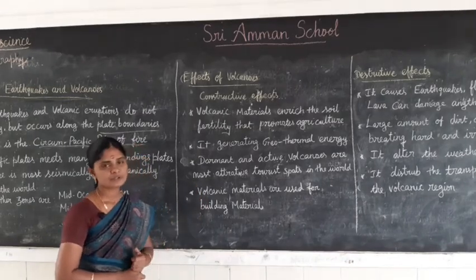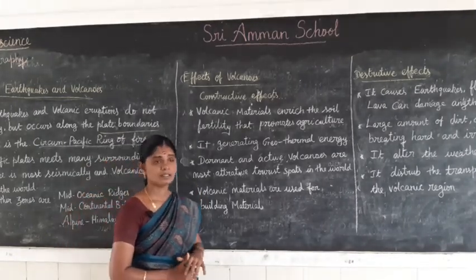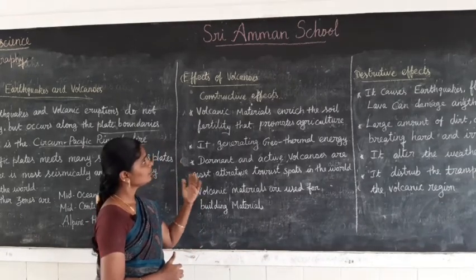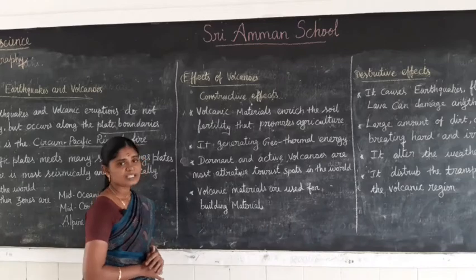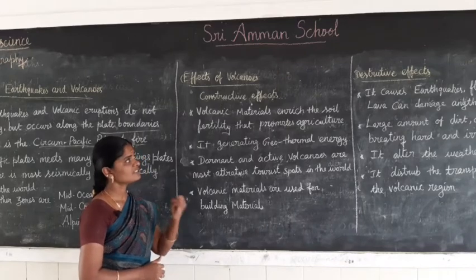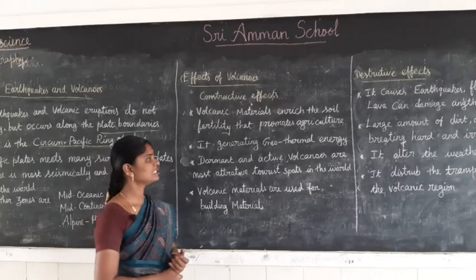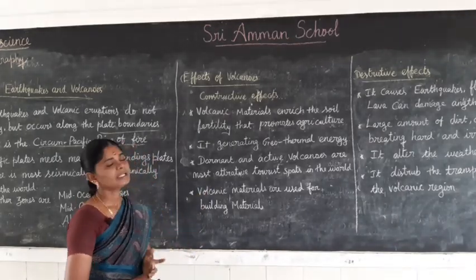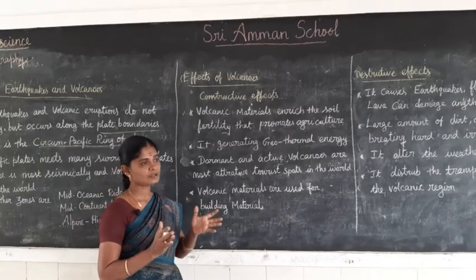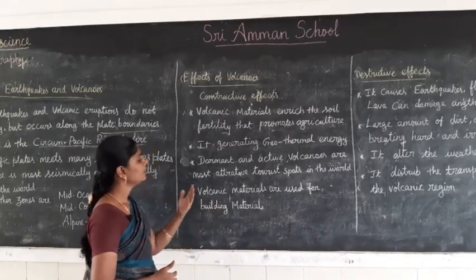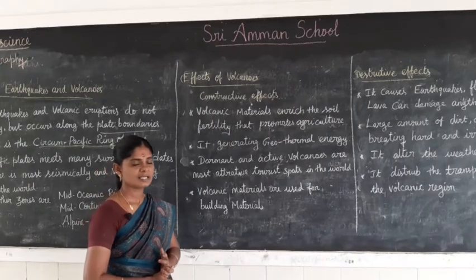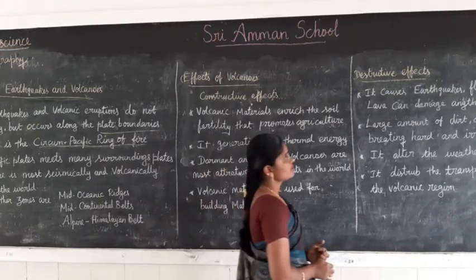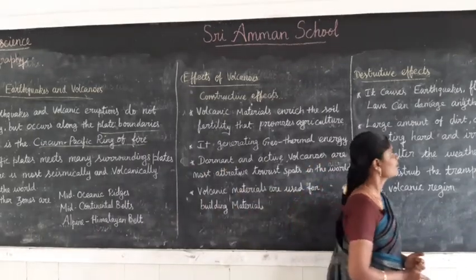Volcanic materials are used for building materials, that means constructive purposes. So the advantages of the volcanic eruption: it enriches the soil fertility and promotes agriculture. Second, it generates geothermal energy. Third, it creates attractive tourist places in the world, and it is used for construction materials such as building materials. Next we are going to see destructive effects of the volcano.